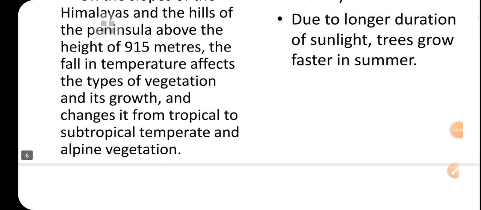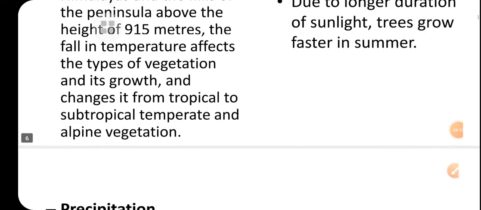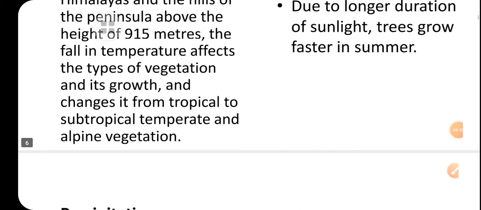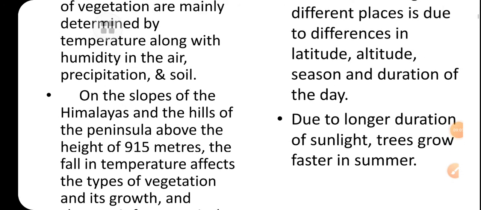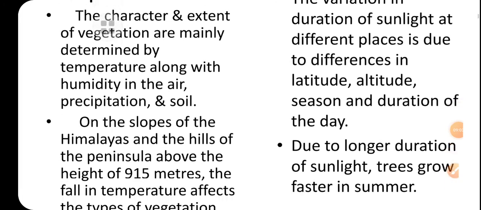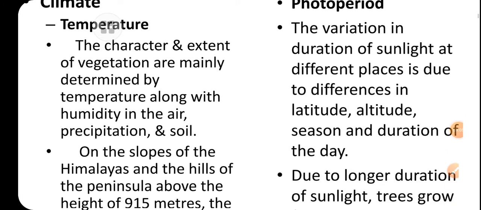Alpine vegetation means from tropical, from the equator, from high temperature, till the alpine vegetation, where generally vegetation diminishes. We only get grassland, or the trees are stunted, the height of the trees is not much. So this is because of the temperature.